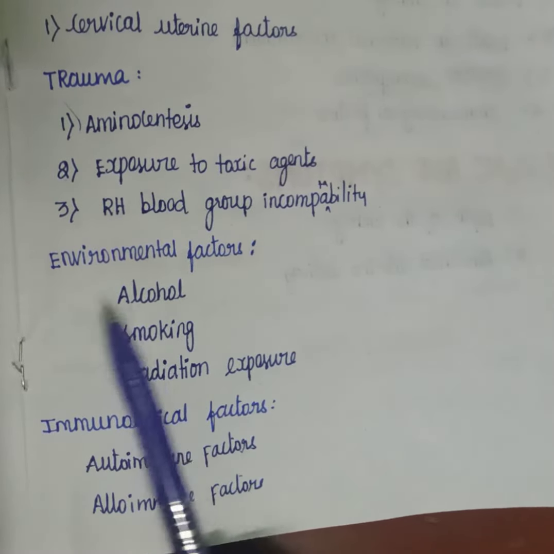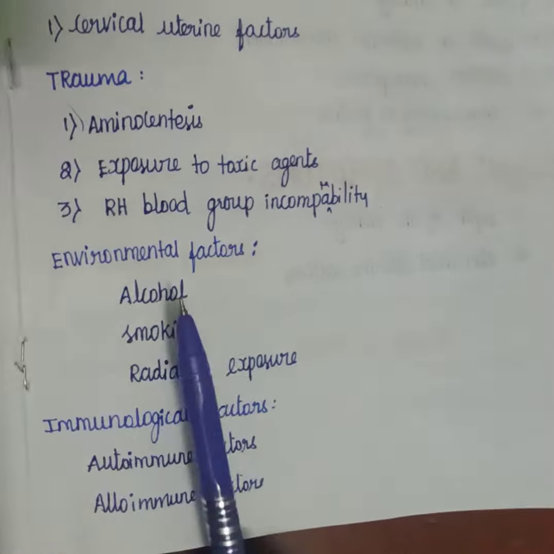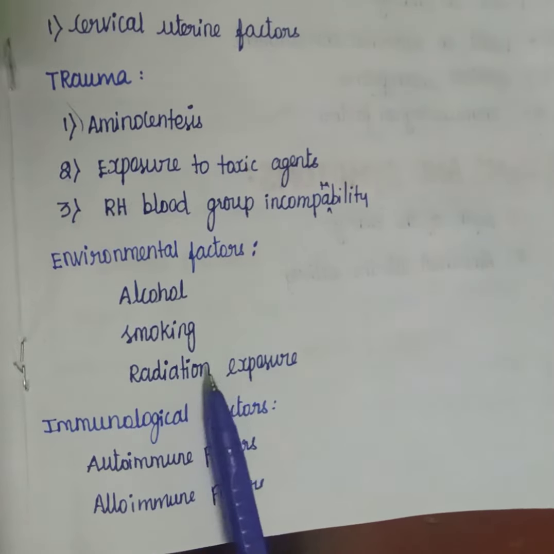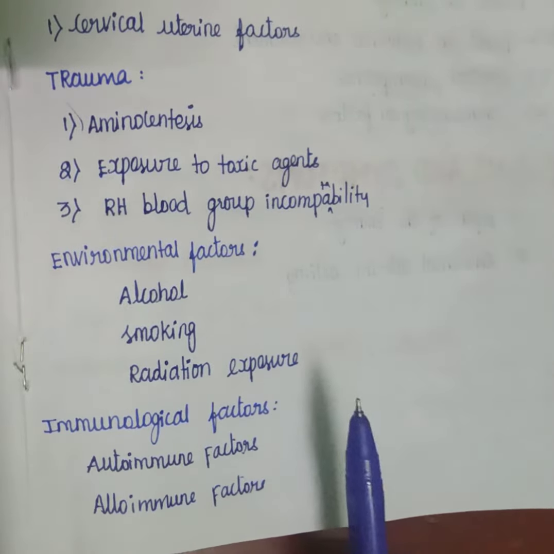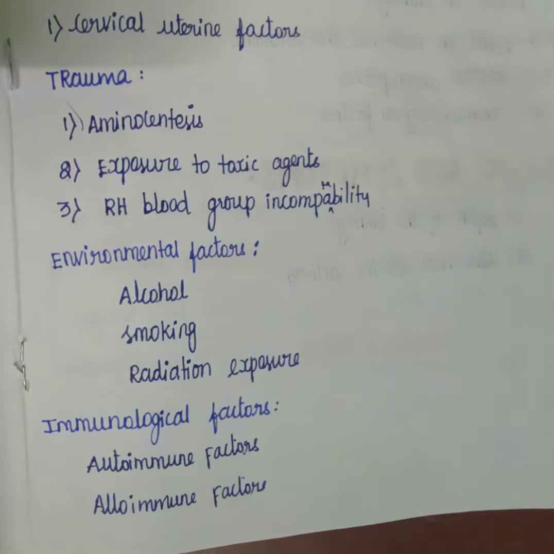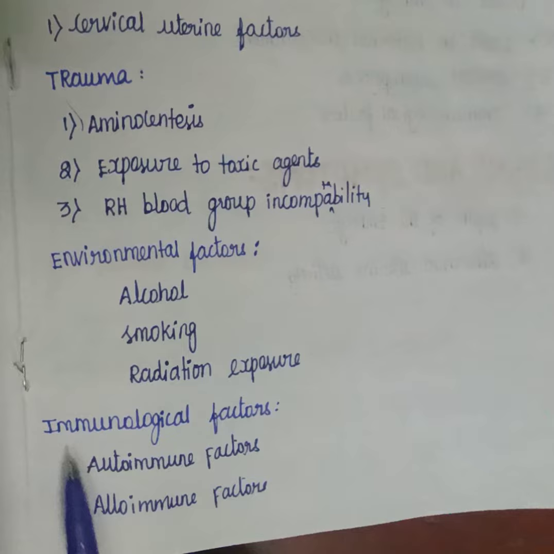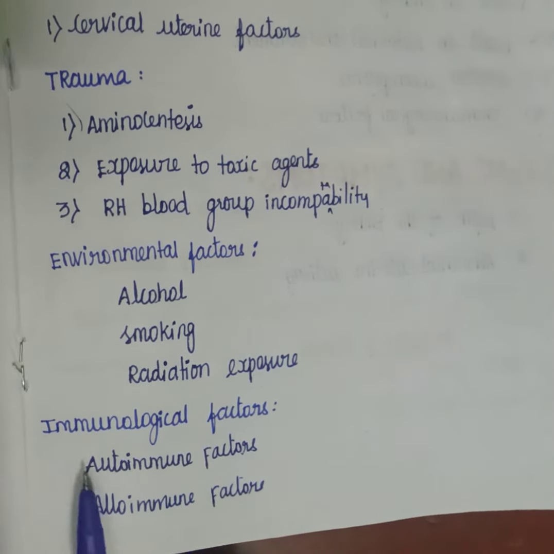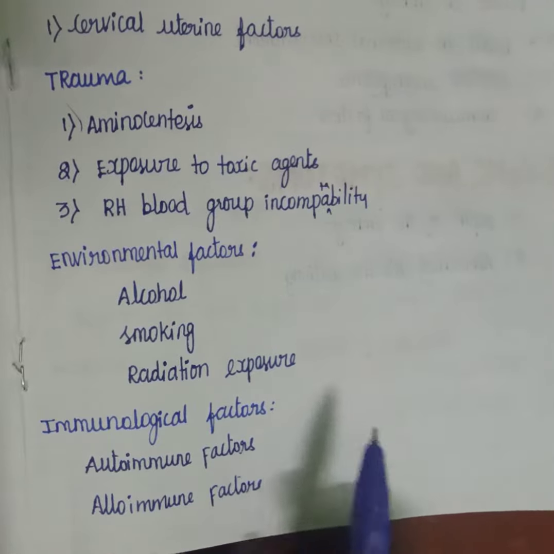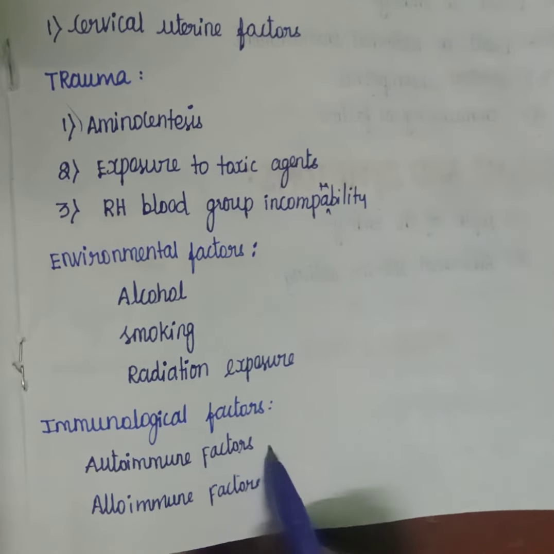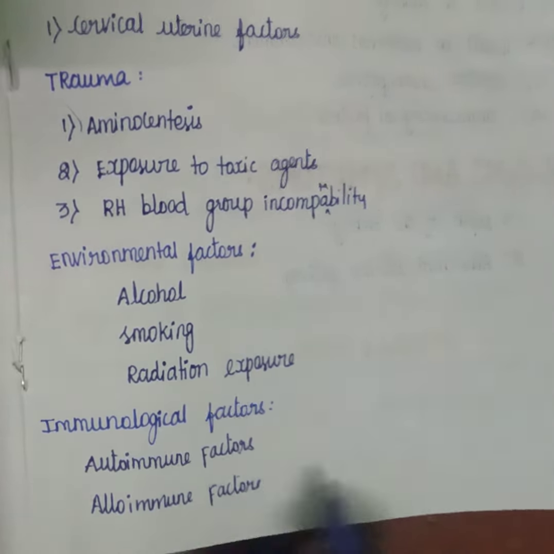Next one is environmental factors. In environmental factors, alcohol, smoking and radiation exposure. So you all know that. And next one is immunological factor. In immunological factor, there are autoimmune factors and alloimmune factors. Autoimmune means from the mother and alloimmune means from self.